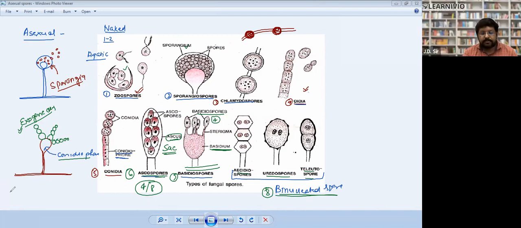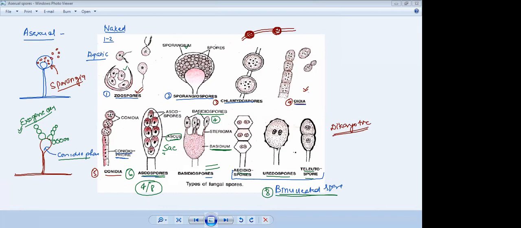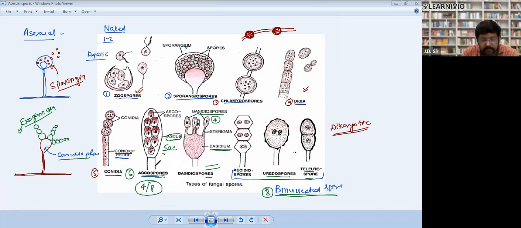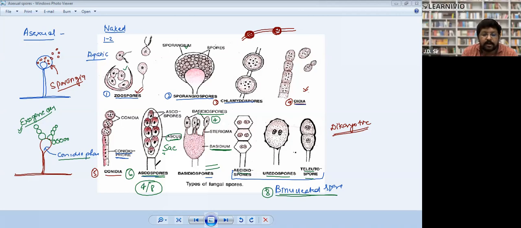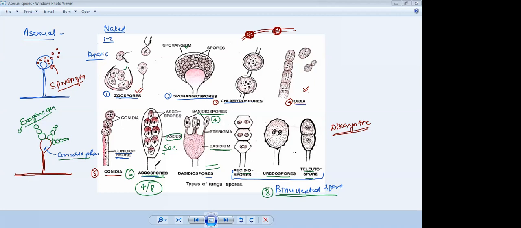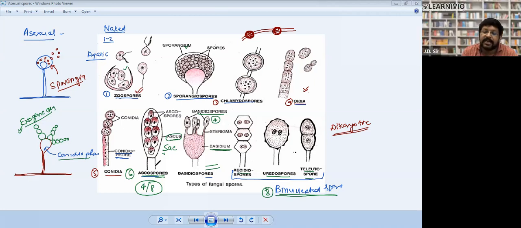We have studied binucleated hypha, dikaryotic hypha a few minutes before. Did you remember it? Dikaryotic hypha in sexual reproduction: 2 primary hyphae fuse and make dikaryotic hypha. These spores are produced on dikaryotic hypha, right? This is the last point of sexual reproduction. So these spores are produced by dikaryotic mycelium.